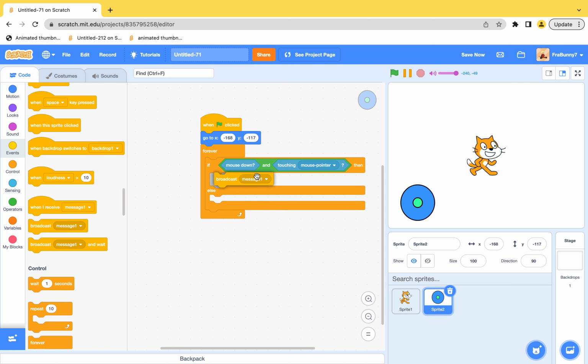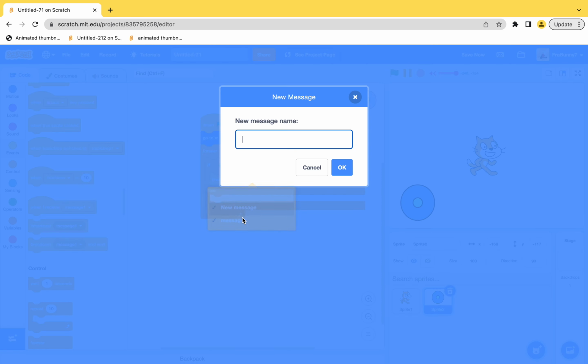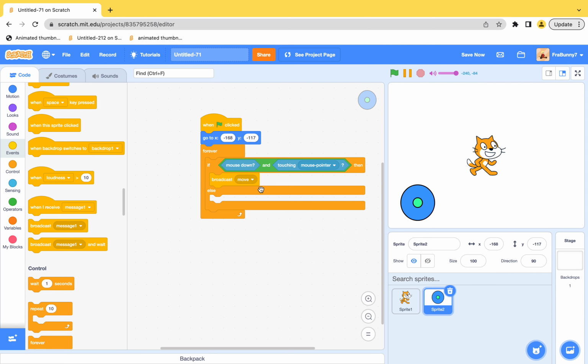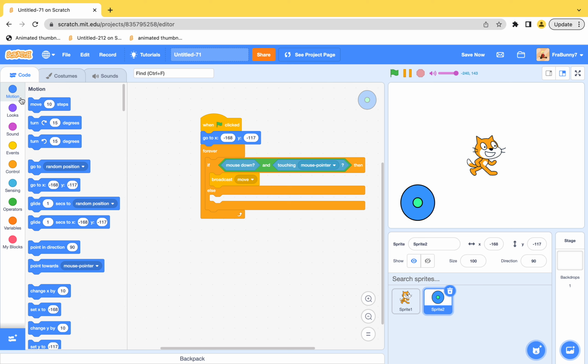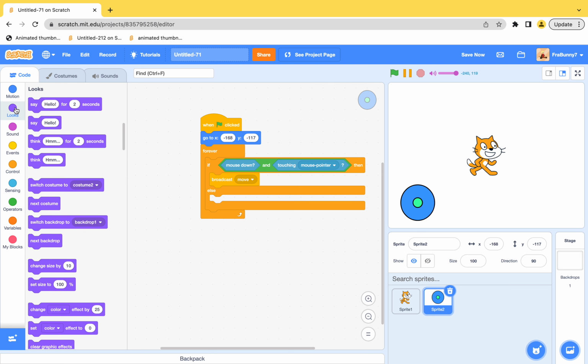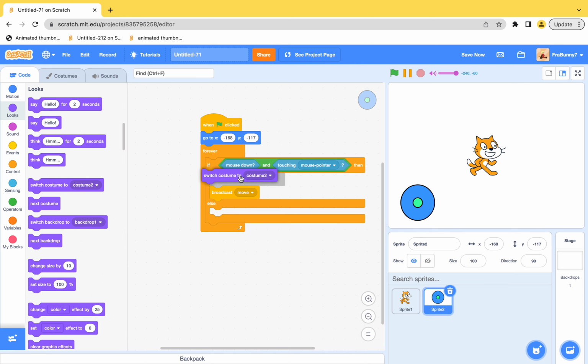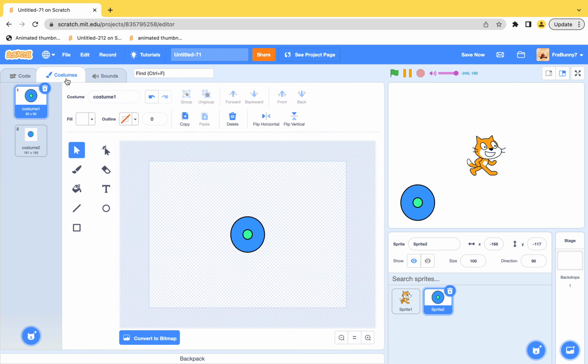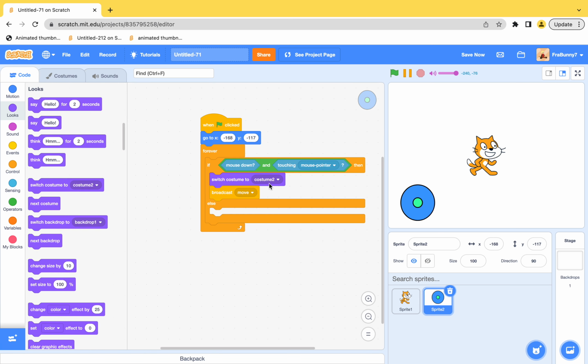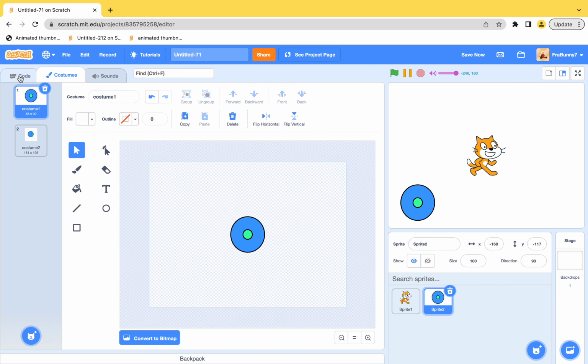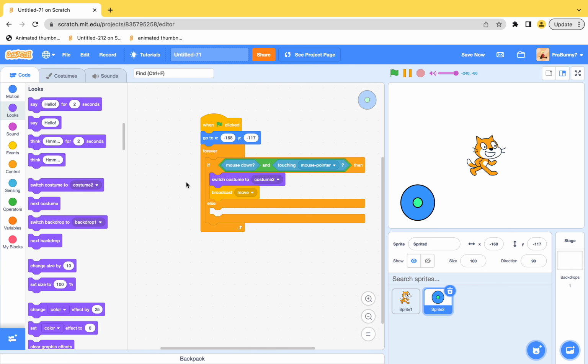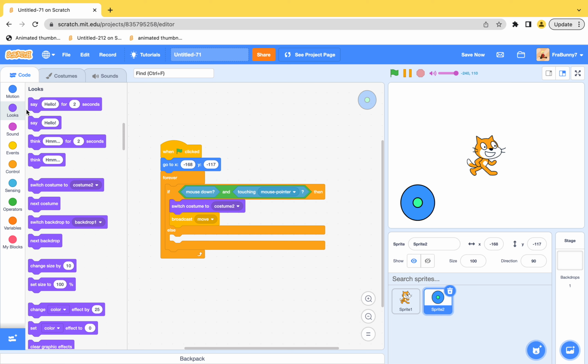broadcast move. Make new message. And then you also put switch costume to costume. Wait, which one? Costume 2. Yes, costume 2. And then